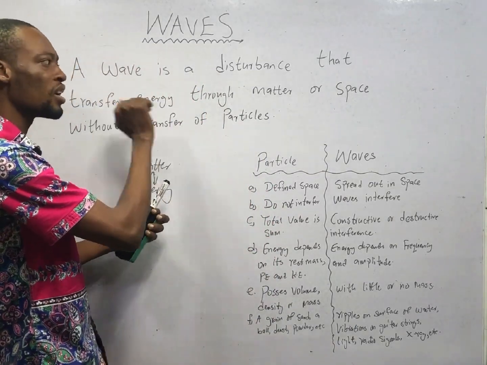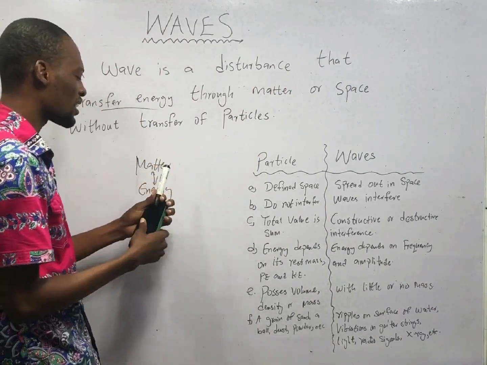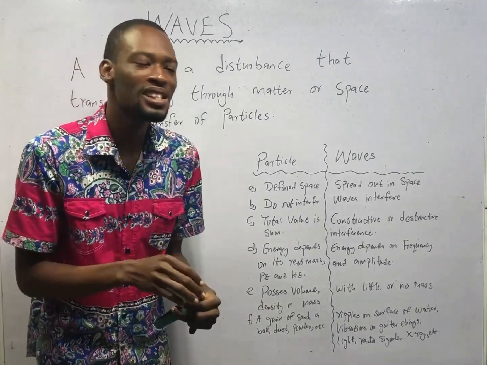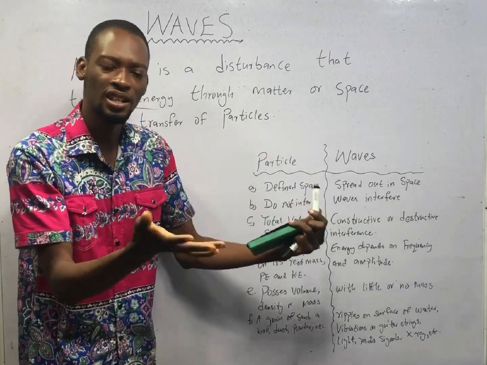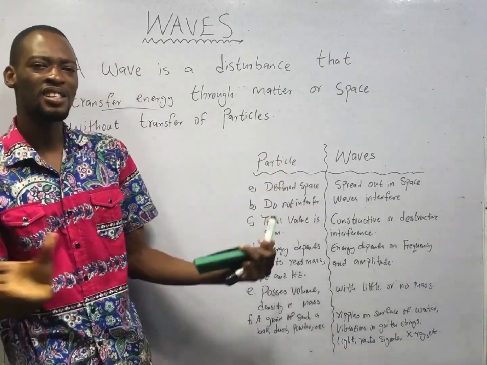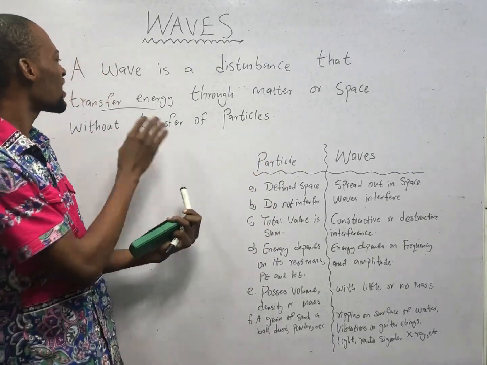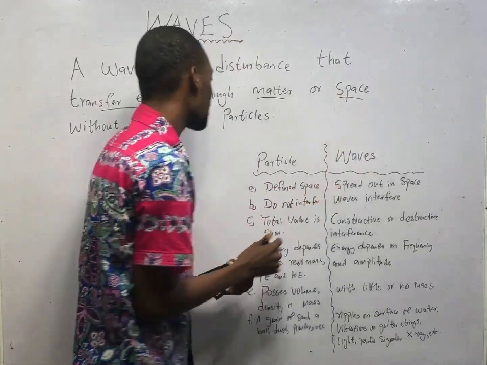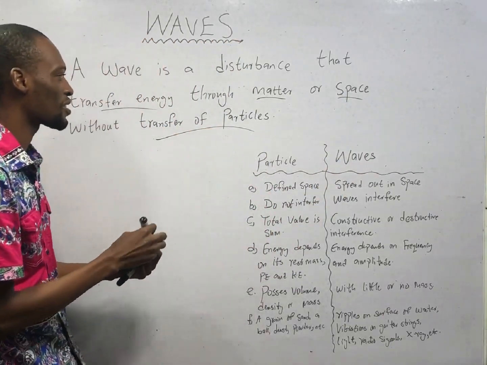This wave or waves, they are disturbance that transfer energy. What does that mean? Since energy, they don't possess mass, it simply means that it doesn't transfer mass. It simply transfers energy. It doesn't transfer matter. It transfers energy from one point to another. Now, this energy can be transferred through matter or space without transfer of particles.